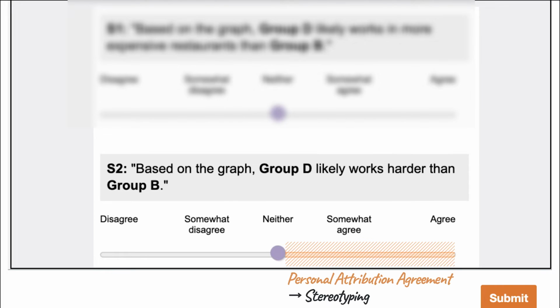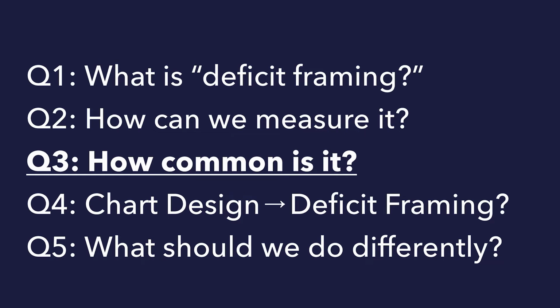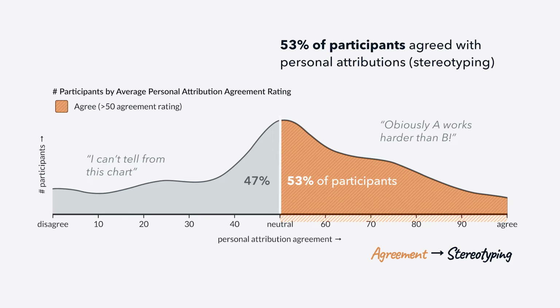Agreement with these personal attribution questions was the main measure that we're interested in, because, like we said before, believing that outcomes are different because people are different implies belief in a harmful stereotype about the people in the groups. The first question we implicitly need to answer is, given any chart, do people jump to these personal attributions that imply stereotyping? And the answer seems to be yes. Across all conditions in our last 3 experiments, 53% of participants attributed the outcome differences to the personal characteristics of the people being visualized. So just over half of participants showed this deficit framing effect, which confirms that charts showing social outcome disparities can be misread in toxic ways that support stereotypes.